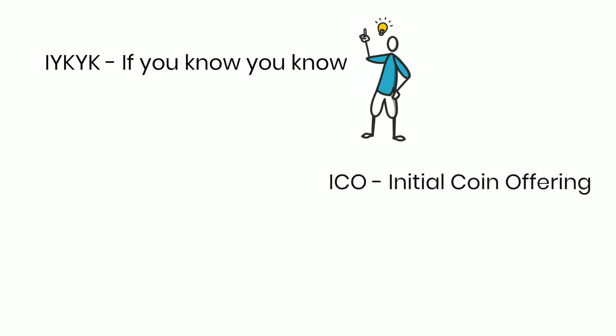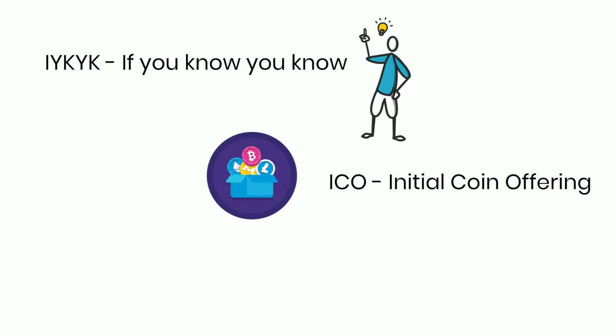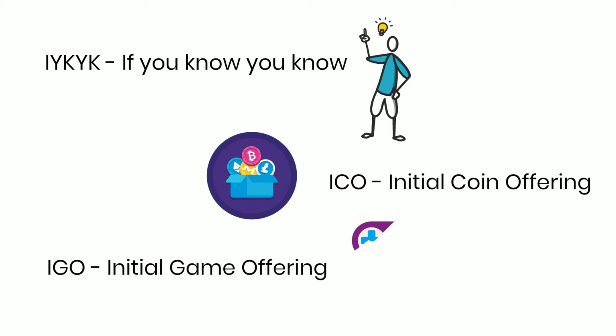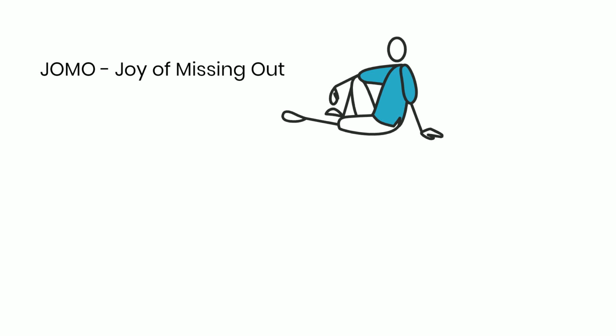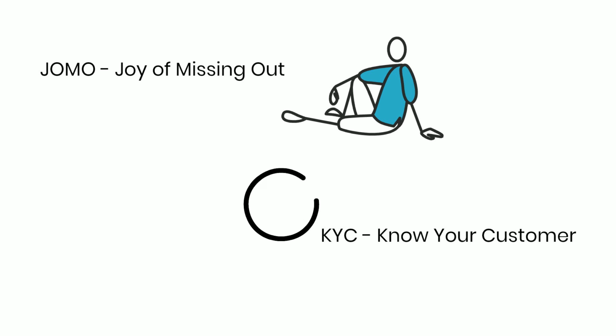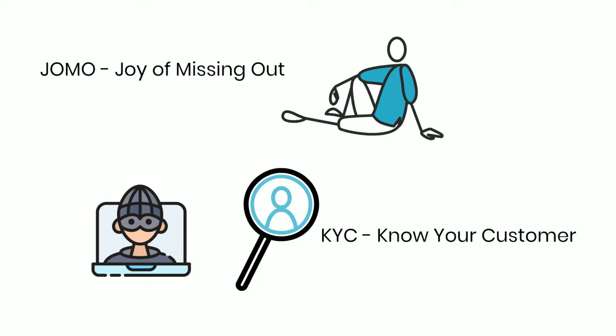ICO. Initial coin offering. A type of crowdfunding using cryptocurrencies to raise capital. IGO. Initial game offering. Another type of funding to raise capital for gaming projects. JOMO. Joy of missing out. The opposite of FOMO. KYC. Know your customer. Crypto exchanges and trading platforms verify the identity of their customers through KYC checks to prevent fraud, money laundering, and so on.